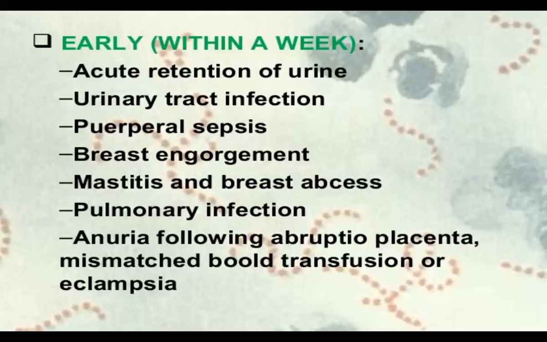Abruptio placenta is when the placenta is dislodged from its normal site before the delivery of the baby. So that may lead to anemia.